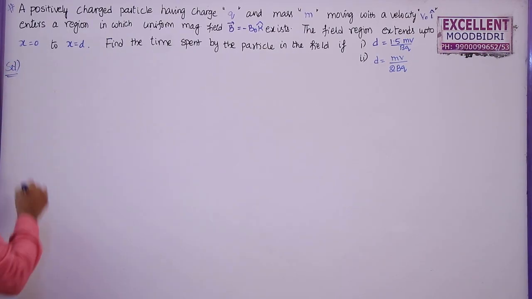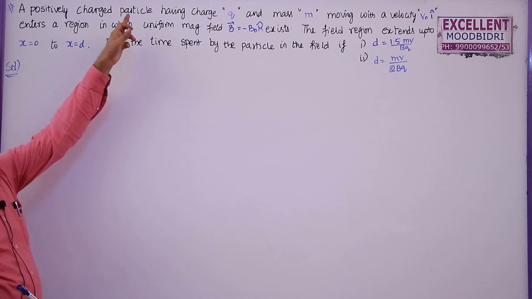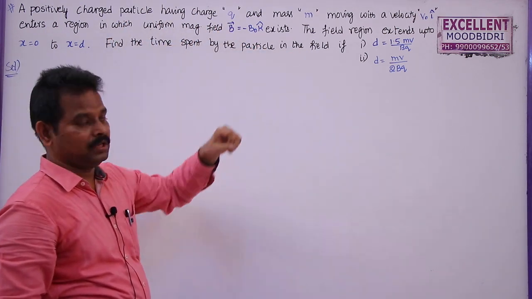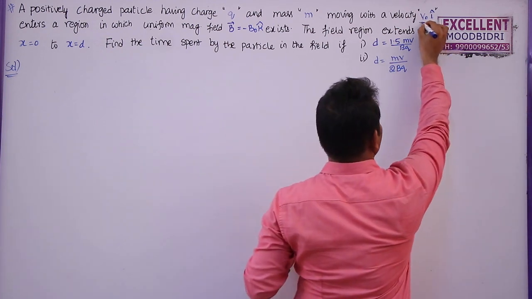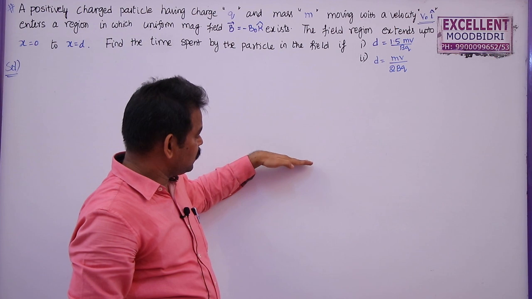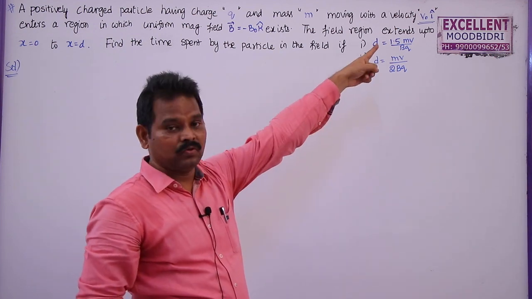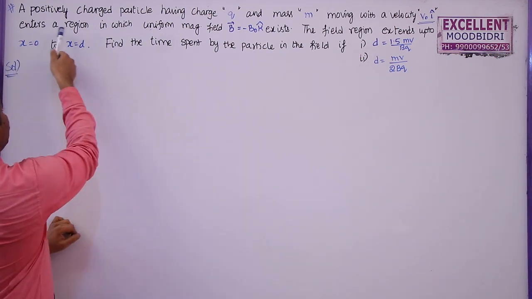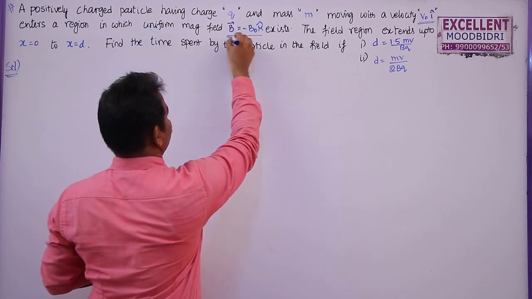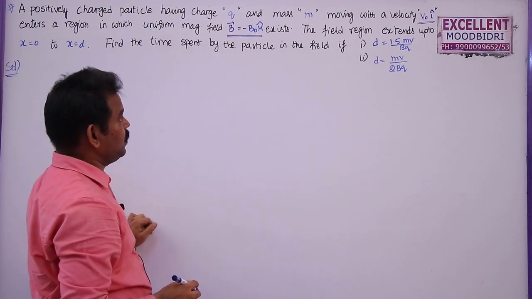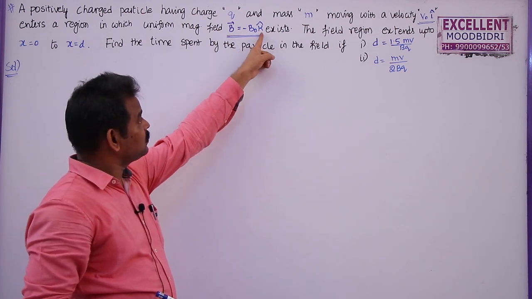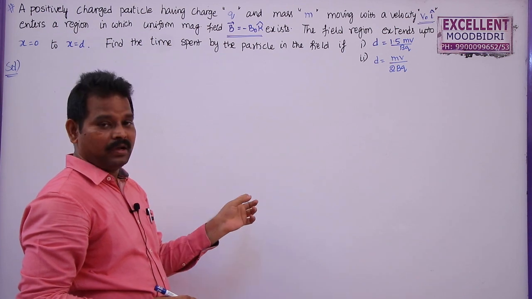There is a problem. A positively charged particle having charge q, mass m, is moving with a velocity v = v naught i cap. That means the velocity of the charged particle is along the x-axis and the magnitude is v naught. It enters a region of uniform magnetic field where B is equal to minus B naught k cap. So k cap is the unit vector along the z-axis, but minus k cap means into the negative z-axis.